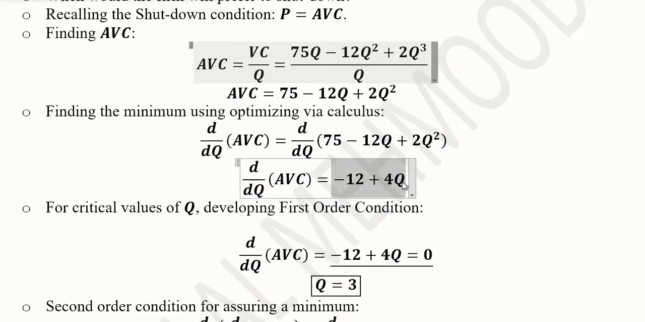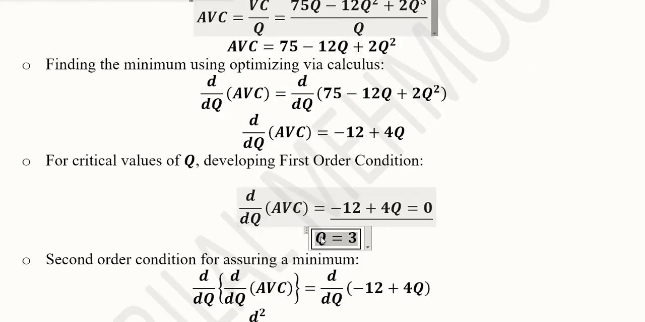This is the first order derivative of the average variable cost. And now we can find the critical value of Q. Here we are going to put it equal to 0. That is, the first order derivative is equal to 0 for the stationary point, and the value of Q will be equal to 3. This is the critical value of Q.